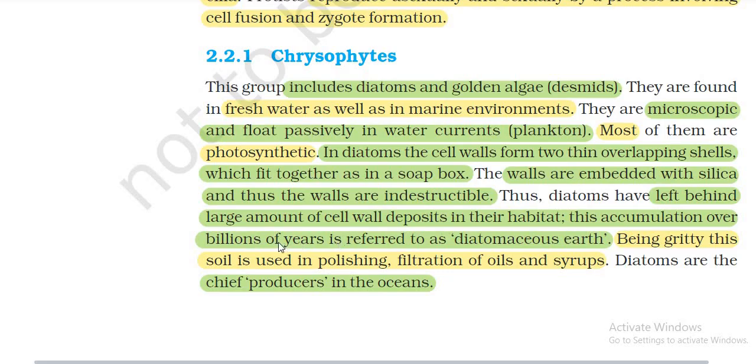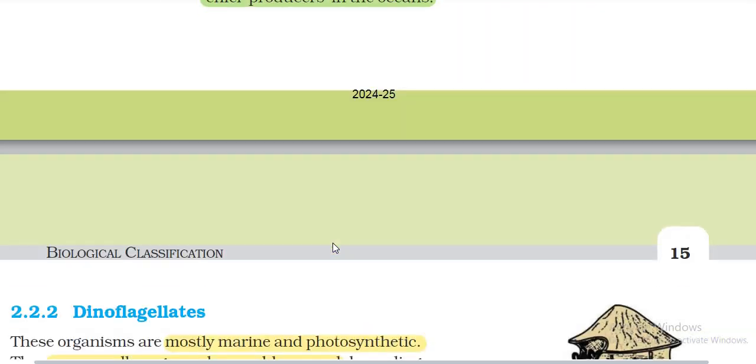This accumulation over billions of years is referred to as diatomaceous earth, being gritty. This soil is used for polishing, filtration of oil and syrups. Diatoms are the chief producers of the ocean.